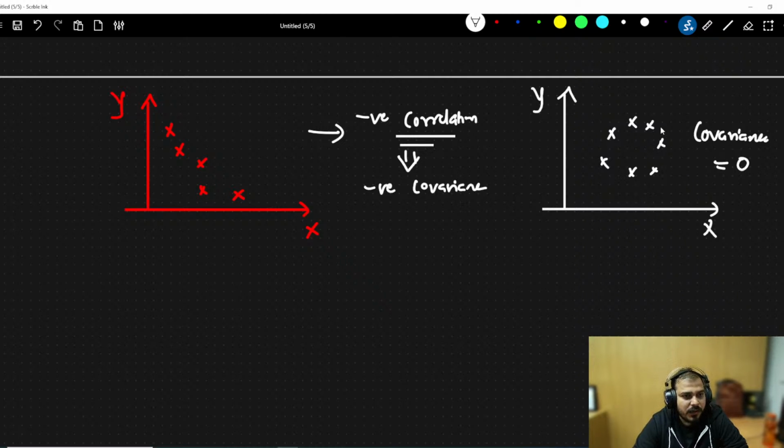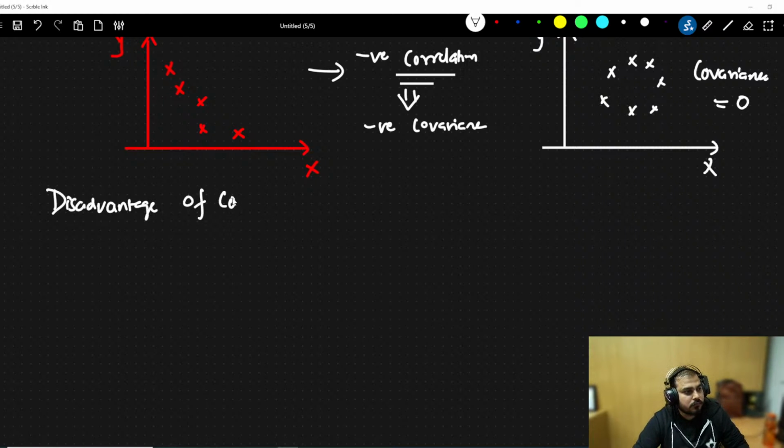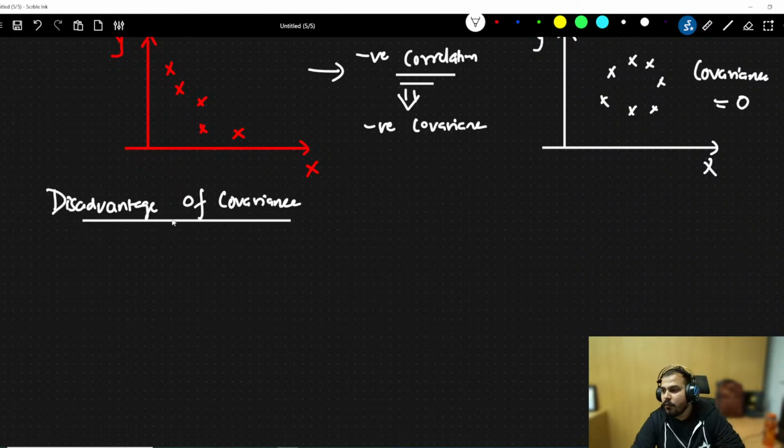Okay. Now let's understand one basic disadvantage of covariance. Now with covariance, you will definitely be able to see positive or negative.